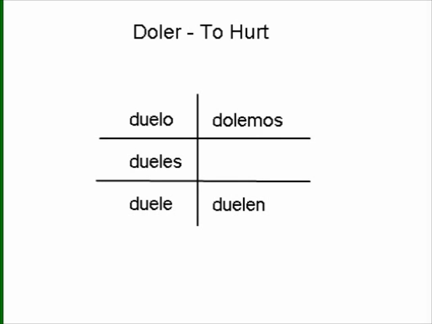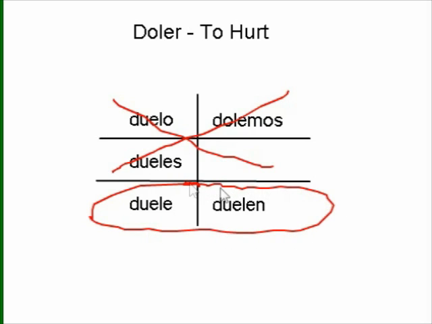Like I said, it is a stem changer, an O to UE stem changer, but this is actually more theoretical than practical because we're always going to be talking about my head hurting or my feet hurting or whatever. We're never going to use the first or second person forms of the verb. We're always going to use the third person forms of the verb. So these are the only ones that we're actually interested in, even though technically these would also be forms of the verb doler.